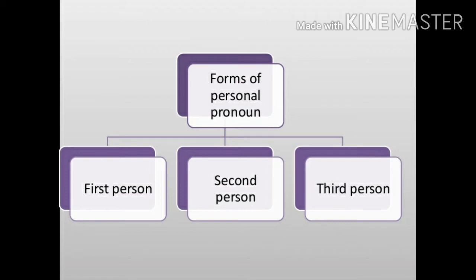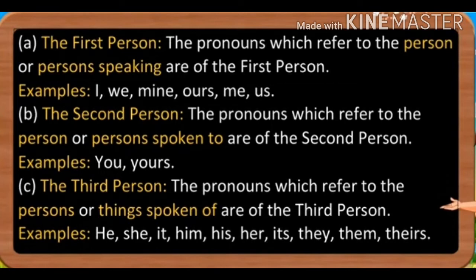Now we will see it one by one. The first person. The pronouns which refer to the person or the people speaking are the first person. For example, we use I, we, mine, ours, me, us for the first person. B. The second person.